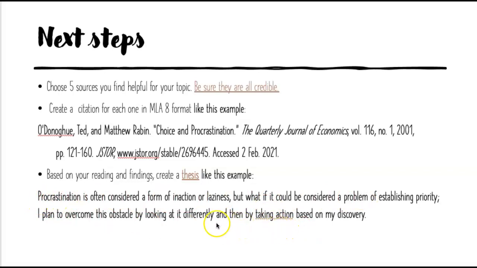If this is my thesis statement, I'm going to have to talk a little bit about why I think this. I'm going to have to talk about why I'm using this as my option. And remember, I'm borrowing this idea from these experts up here who've looked at this idea about procrastination. And then I'm going to talk about how that's going to help me overcome what I've seen previously as an obstacle. And then how I can take action based on that. Okay, so a thesis should be a statement, it should be strong, it should lay the foundation for your entire paper. And I have a link here to talk more about that.